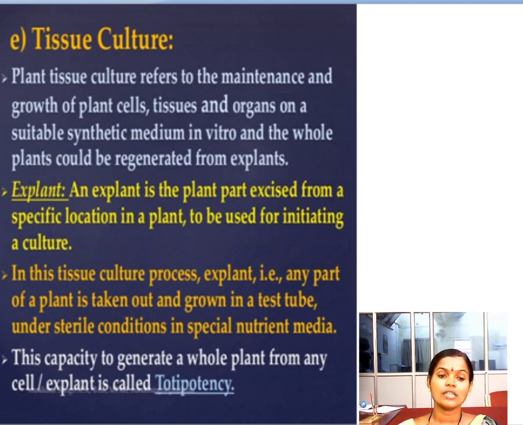Totipotency means certain cells or tissues having the capacity to produce the complete body. The cells or tissues having the capacity to generate the complete plant body, the whole plant body, that is called what? Totipotency. So this is about tissue culture.